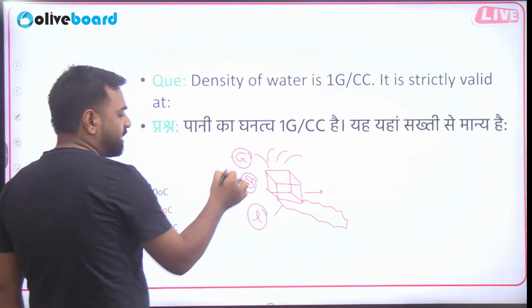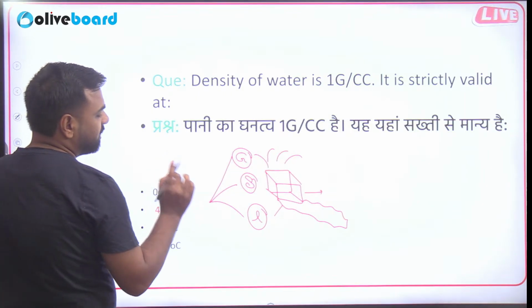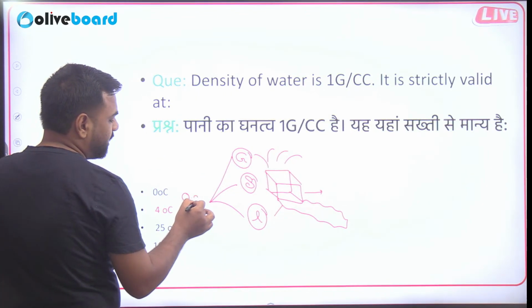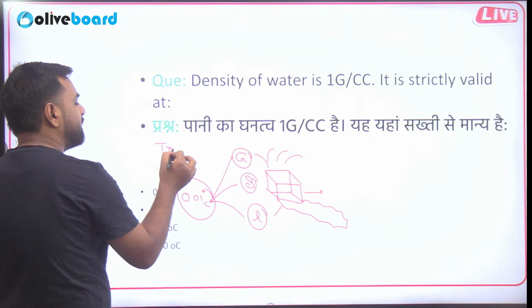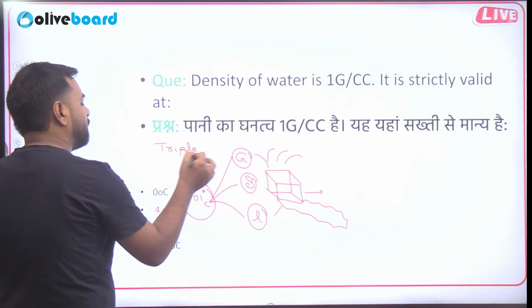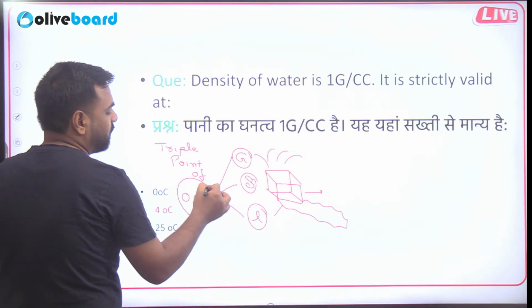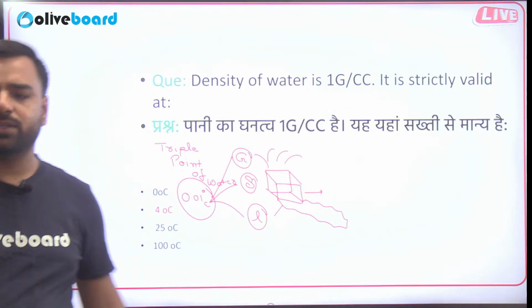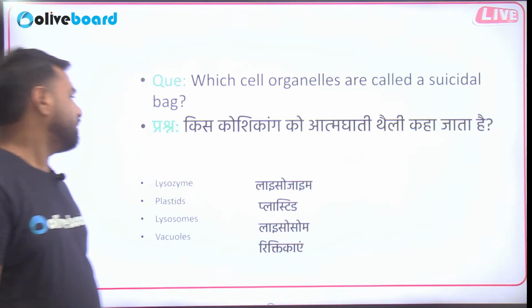So the temperature at which water is present in all three states, what is that value? This value is actually 0.01 degree centigrade, and this is known as the triple point of water, because here you can find water in three different states. And what is the temperature? That's 0.01 degree centigrade. So the answer will be 3. No worries, that's good. You have answered.